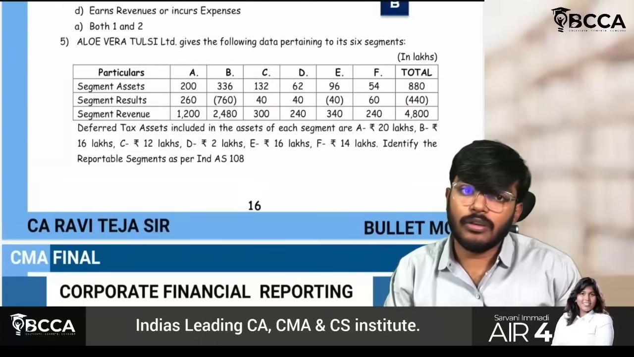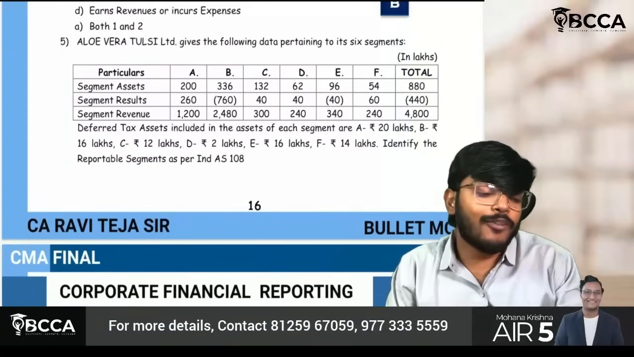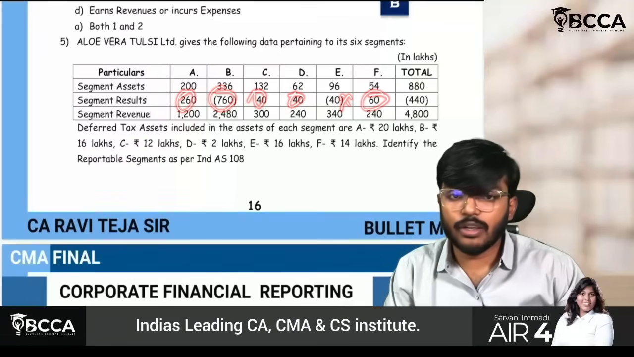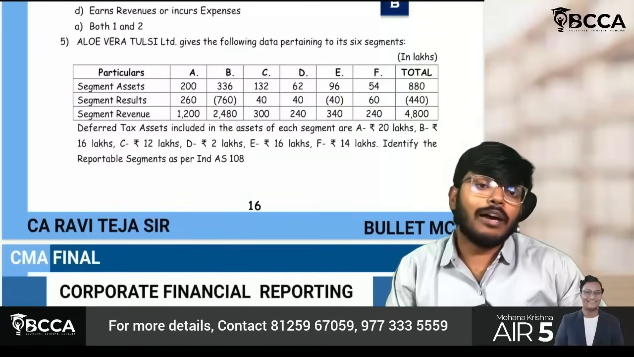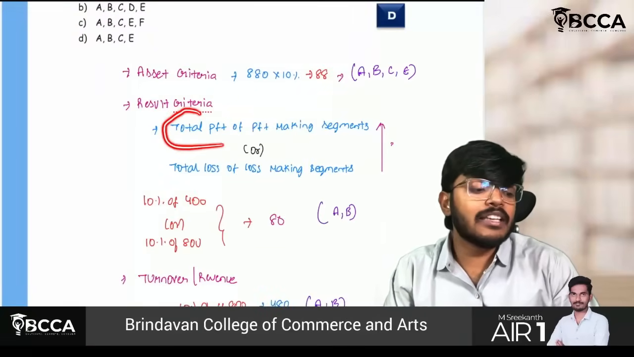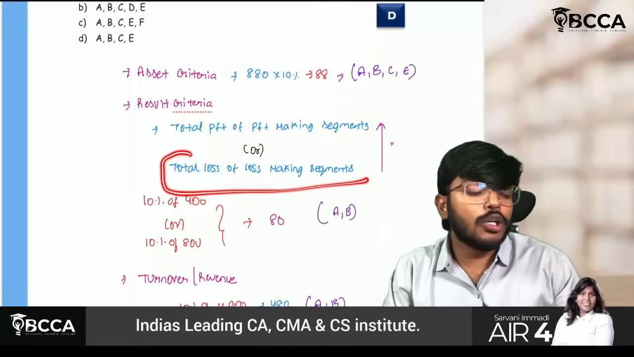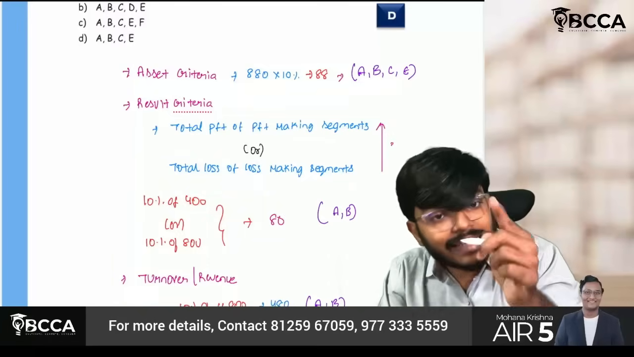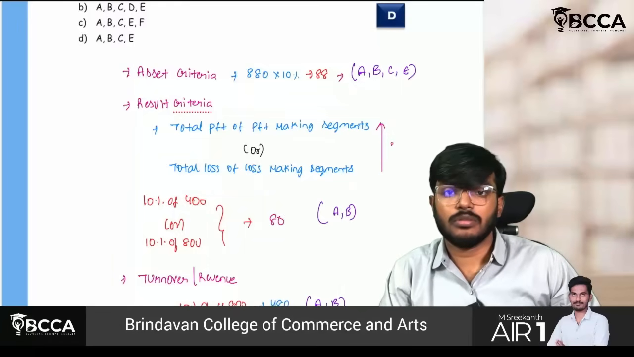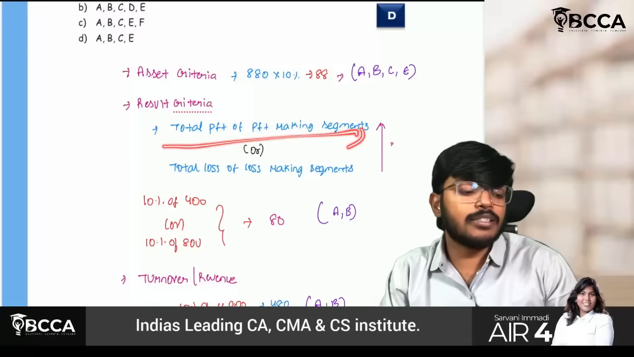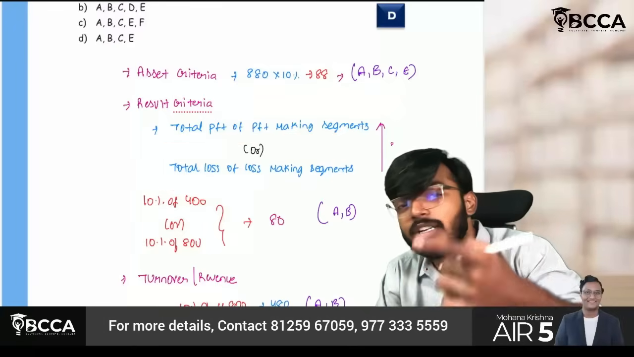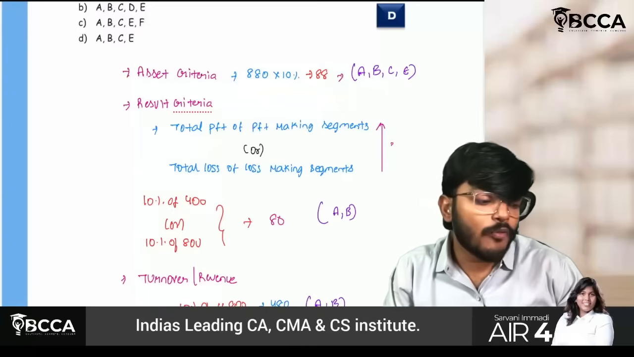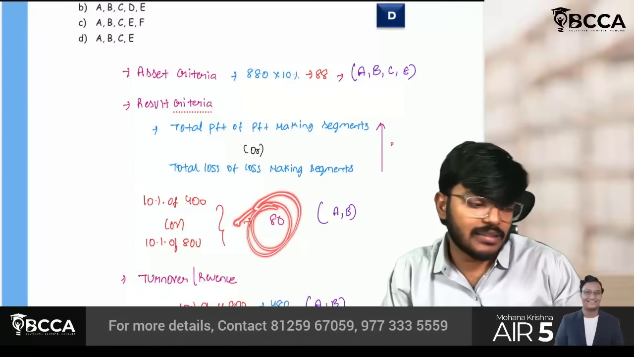Here you have to be a little bit careful. Some segments may perform well and get profits, and some segments may not perform well and get losses. Take the total profit of all profit-making segments and the total loss of all loss-making segments, calculate 10% of each, and take whichever is higher. Whether your profit is more than this or your loss is more than this, that will become your reportable segment.